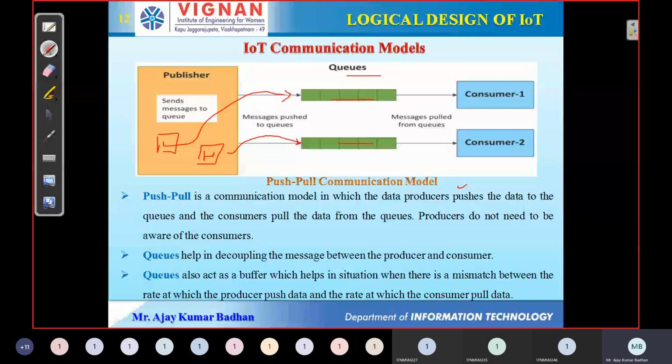And from this queue, the consumer can keep on getting the data one by one. If a consumer is there and subscribes, then he will also get the data. That will be pulled from this particular queue. The remaining processes are the same as the publisher-subscriber model.